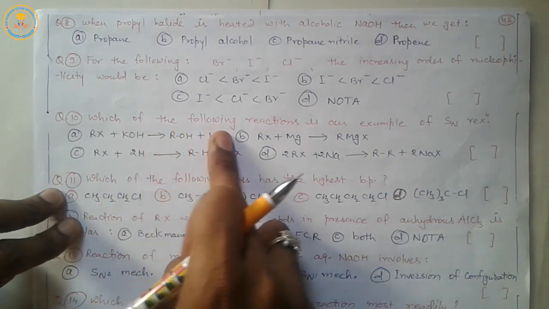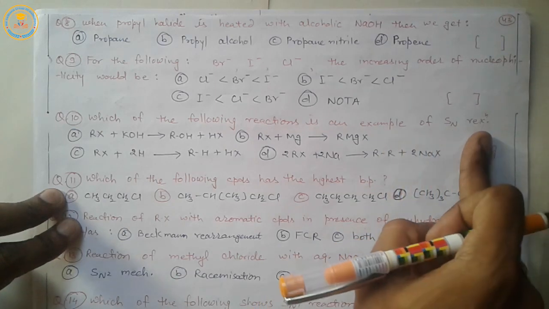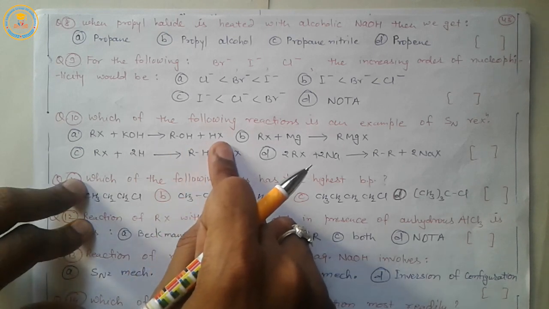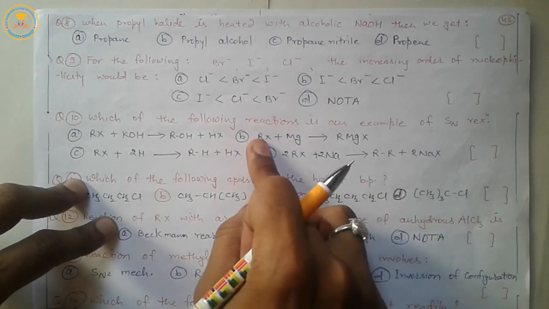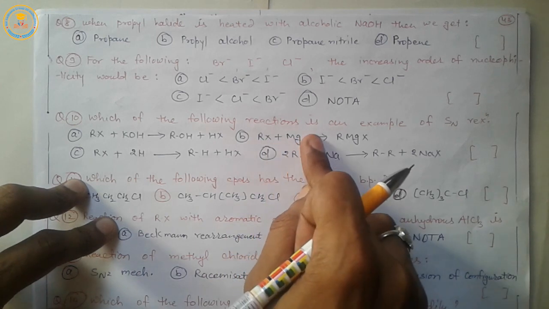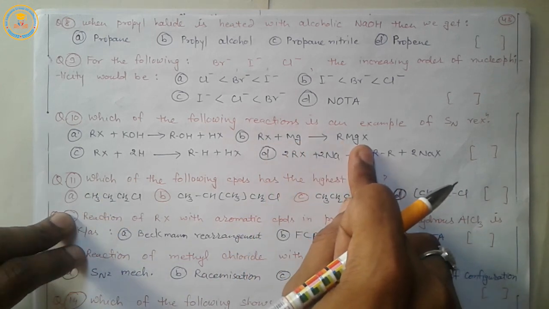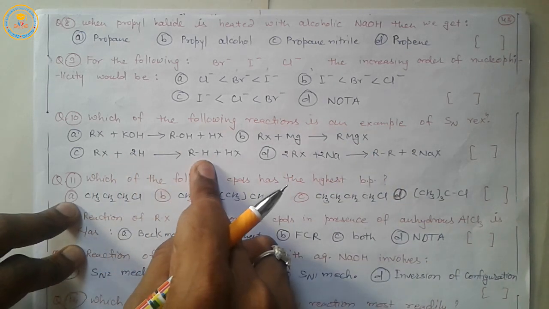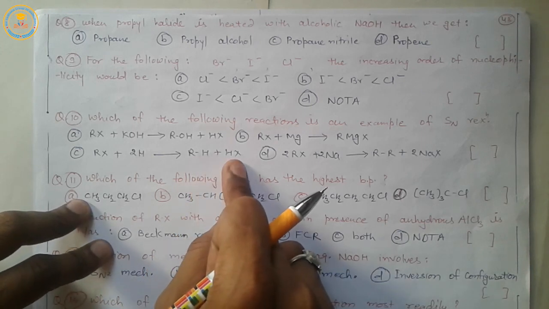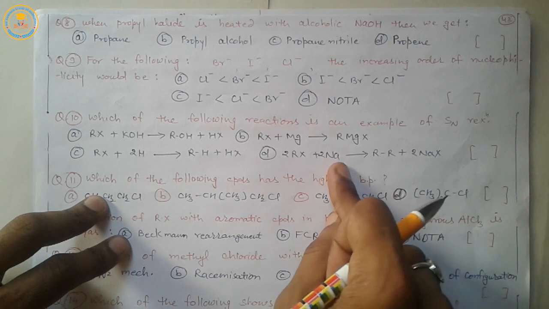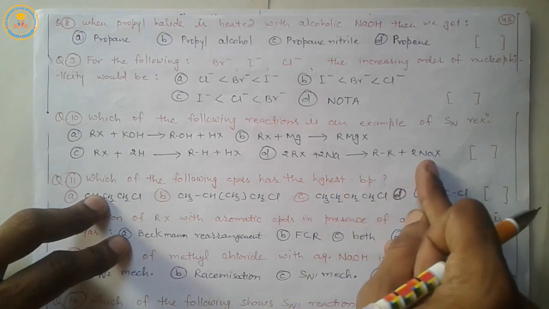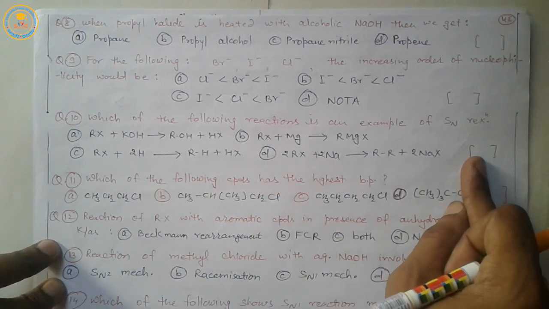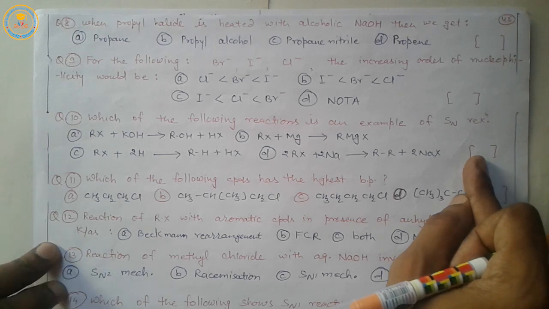Question 10. Which of the following reaction is an example of SN reaction? A is RX plus KOH converted into alcohol plus HX. B option is haloalkane is reacted with magnesium in presence of ether, then alkyl magnesium halide is formed. C RX plus 2H then converted into RH plus HX, and D RX plus sodium metal then alkane and sodium halide is formed. What will be answer for example of nucleophilic substitution reaction?